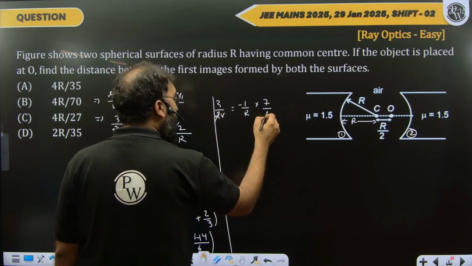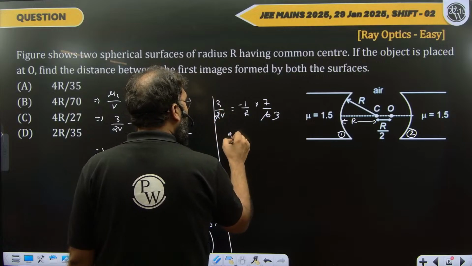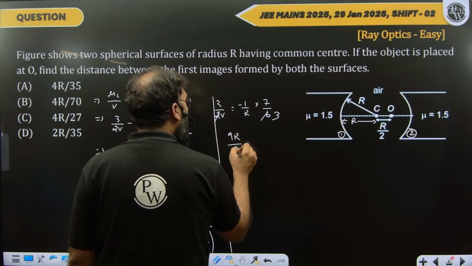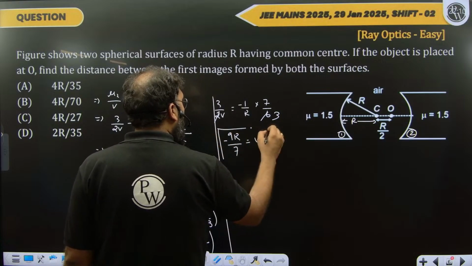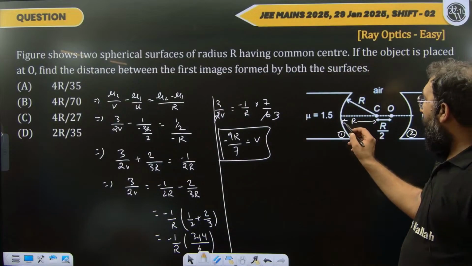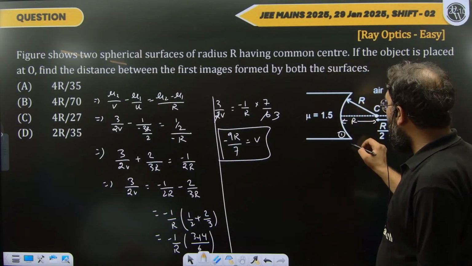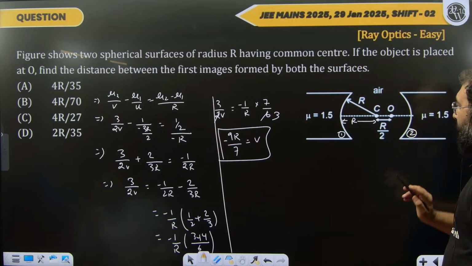So this is 3. So 3 3s are 9 R by 7 equals to V. V equals to minus 9 R by 7. So we have got the position of the image due to the first surface. Similarly, I'll calculate the image for the second surface.